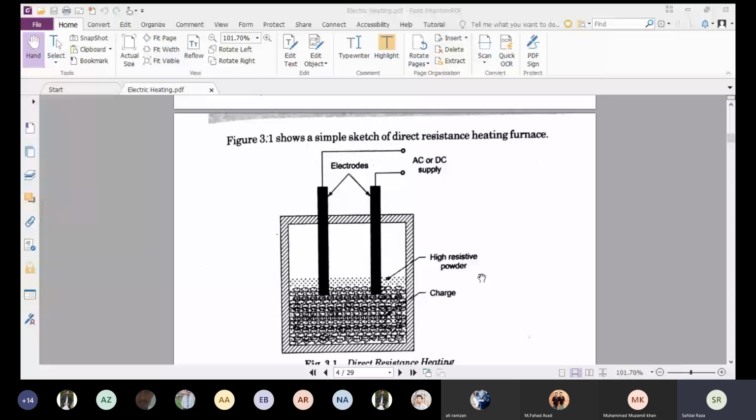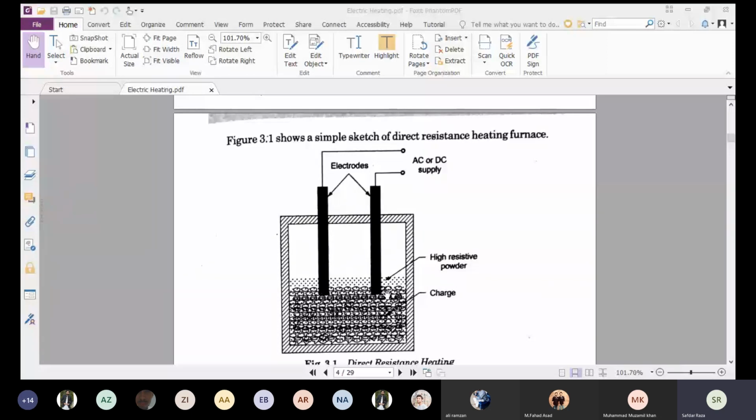When the supply is on, I square R losses are produced in these electrodes, and if there is high resistive powder on the surface of the charge, the I square R loss or heat is also produced on the surface of the charge. These electrodes are directly in contact with the charge.